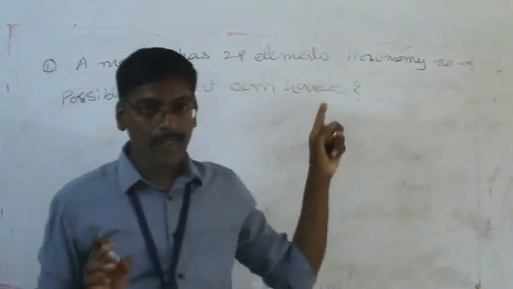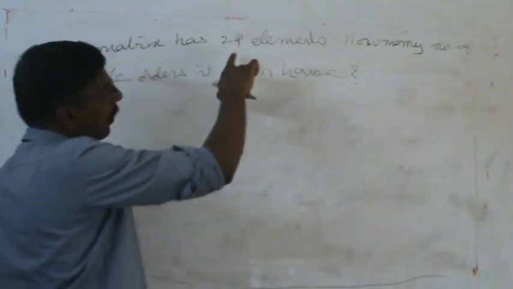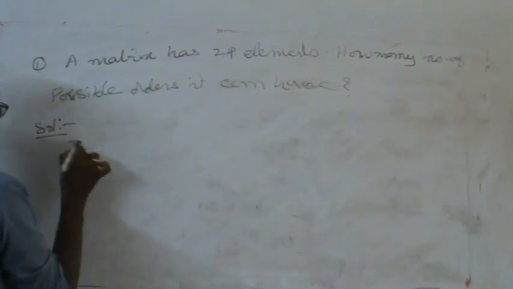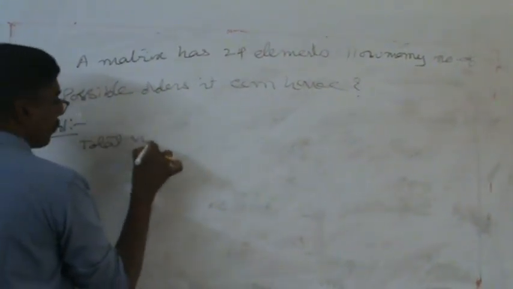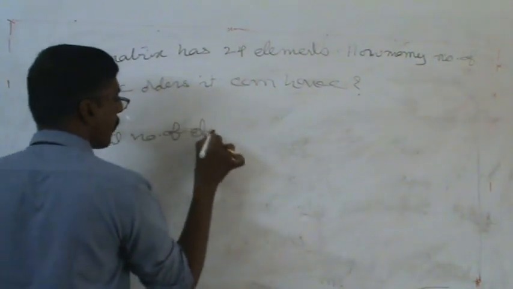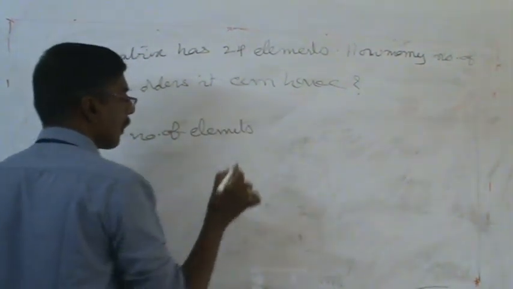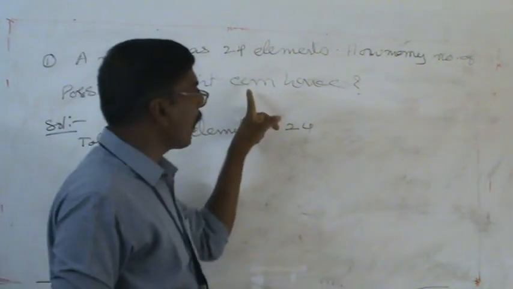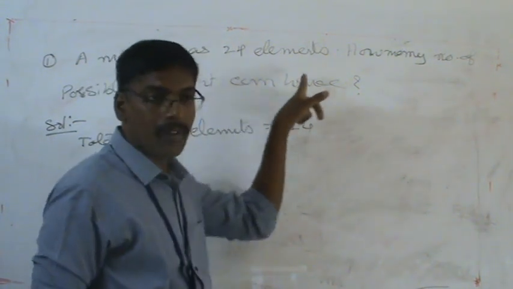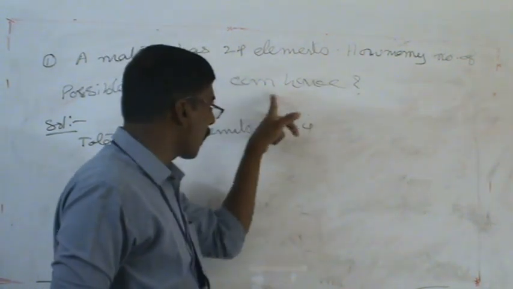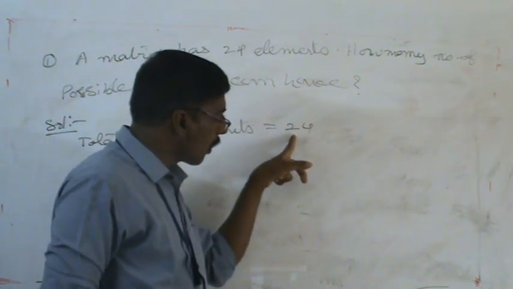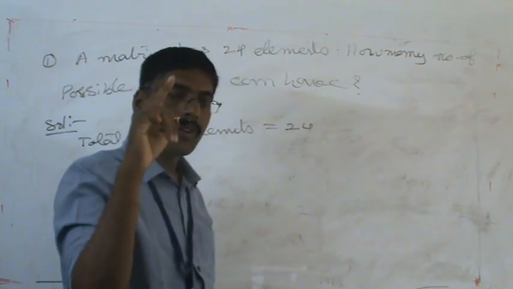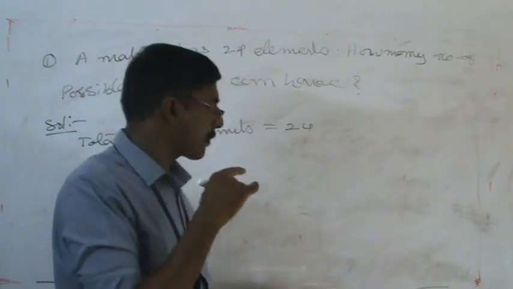This is the question. For this problem, it is very easy. Here the total number of elements is 24. In this 24, how many possible orders can it have? Possible orders means, in these 24 elements, we can frame it as an entire single row, that is also a possibility, or a single column.